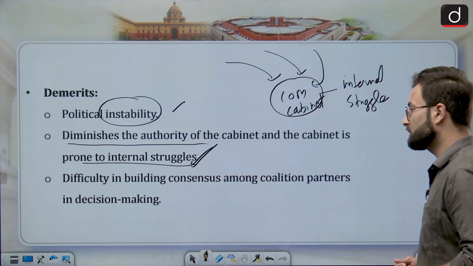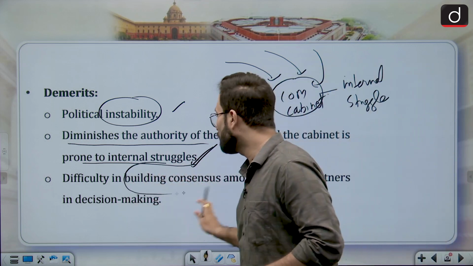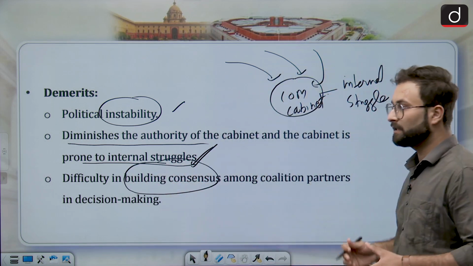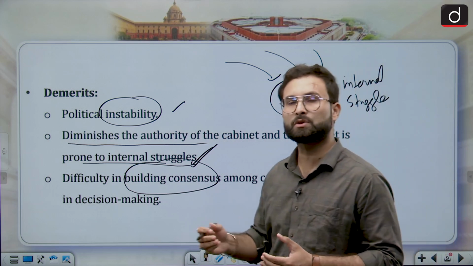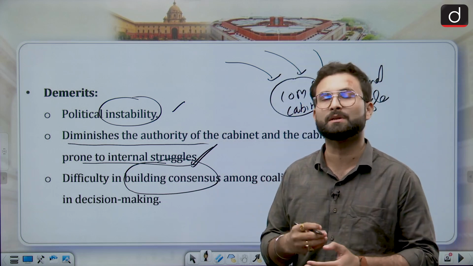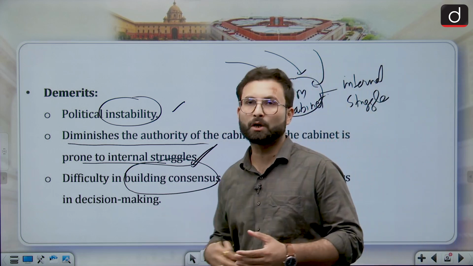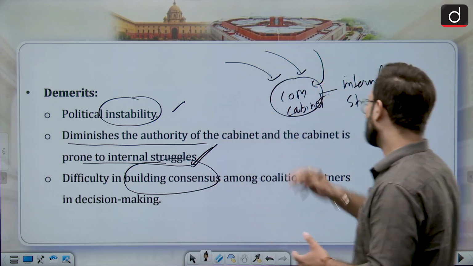Difficulty in building consensus, as I told you, they are coming from different ideologies and interests. That is why decision making will be difficult, because consensus cannot be built, or sometimes it will take more time. So there cannot be quick decision making. Okay, so that is about the demerit.